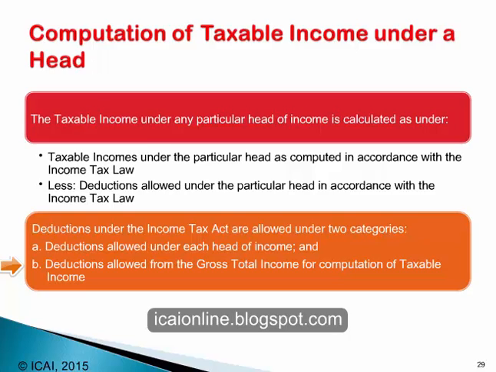One set of deductions comprises those deductions which are allowed under the individual heads of income. So we have some deductions which are allowed under the head house property, profits and gains. Each head has its own set of deductions. The second category of deductions comprises those deductions which are allowed from the gross total income in order to arrive at the taxable income.